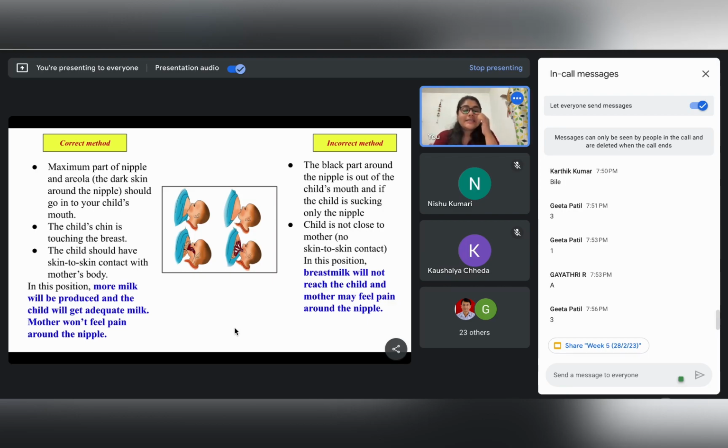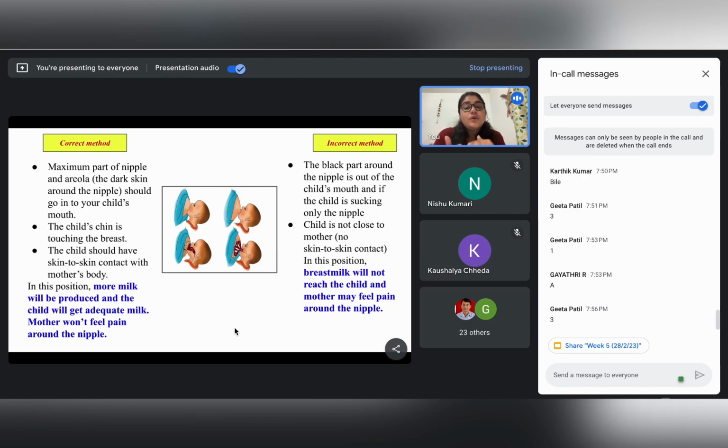So if all these three parameters are maintained, then we can see that more milk is produced, and subsequently the child will be getting the proper amount of milk that is required, and also there will be no discomfort for the mother. So the mother won't feel any kind of discomfort or any kind of pain around the nipple.